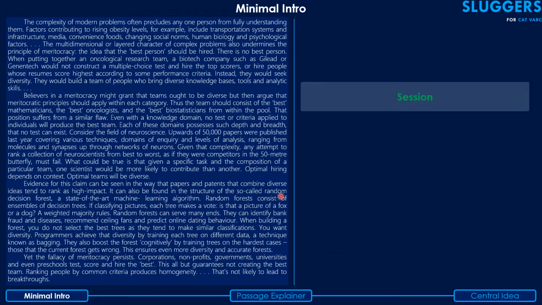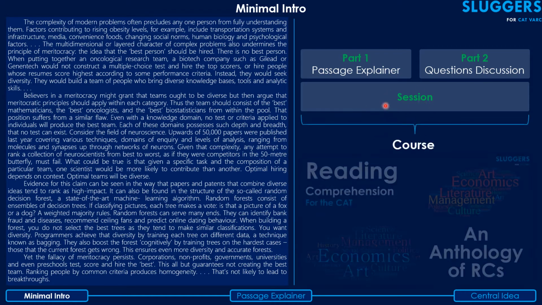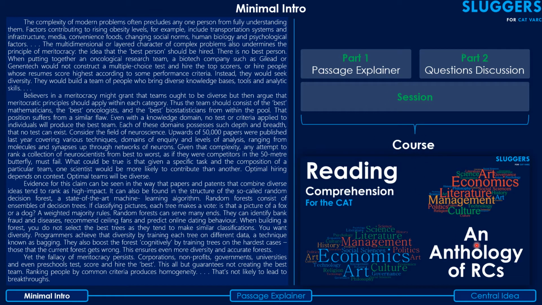Now, for those of you who might be watching this session for the first time, know that the session is split into two parts. Part one, which is the passage explainer, where I take you through each and every paragraph of the passage and explain it in detail by the use of a schematic diagram. And part two is where I take you through the questions. The current video is part one. Every session has two videos, and 40 such sessions make up a course that I've titled an anthology of RCs for your reading comprehension preparation for the CAT.